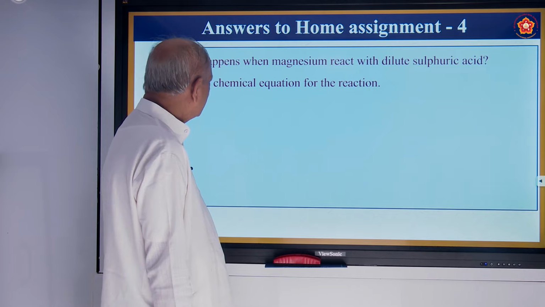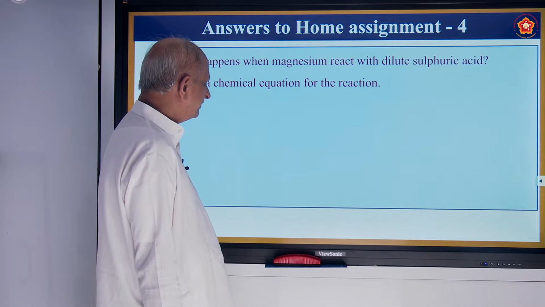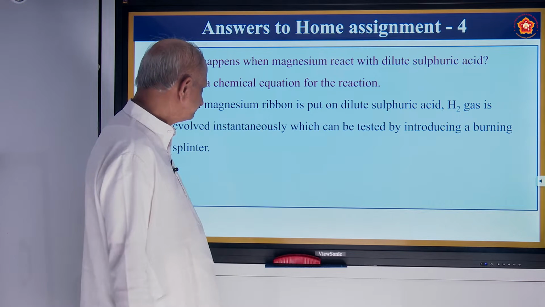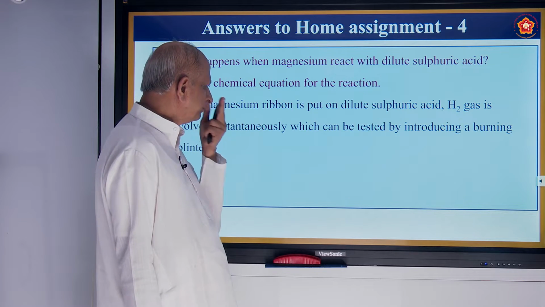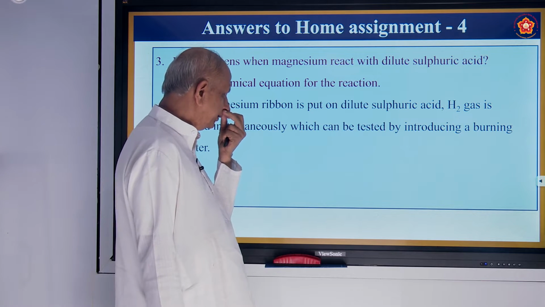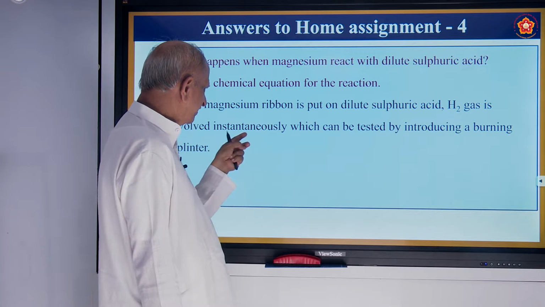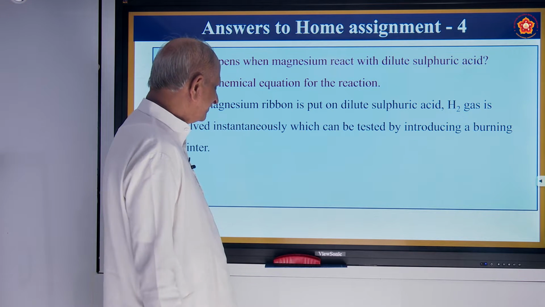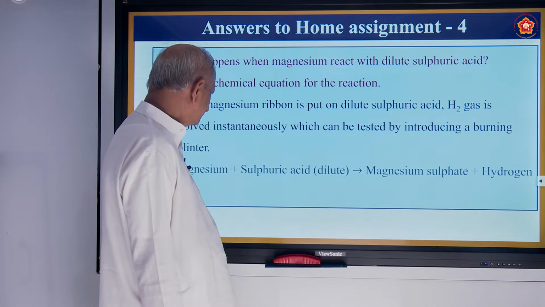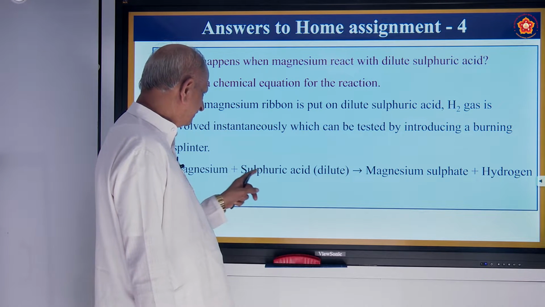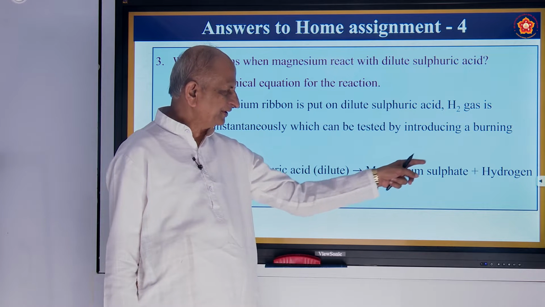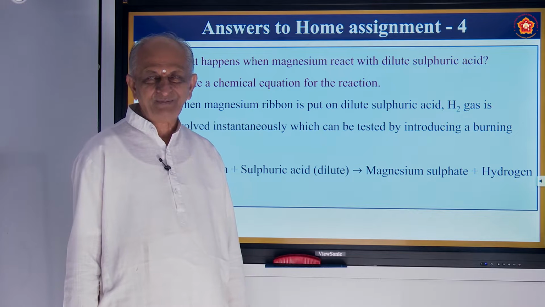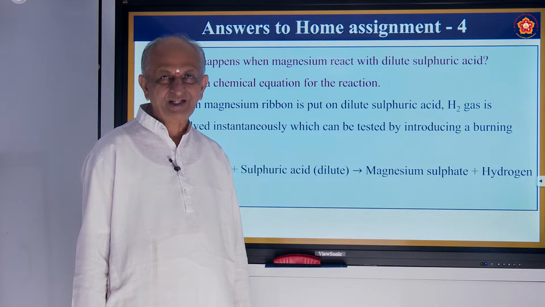Okay. Now the third question. What happens when magnesium reacts with dilute sulfuric acid? Write a chemical equation for the reaction. So when magnesium ribbon is put into the dilute sulfuric acid, hydrogen gas is evolved instantaneously. Means what? Suddenly. It can be tested by introducing a burning splinter. And the reaction is magnesium plus sulfuric acid gives magnesium sulfate plus hydrogen. What is the color of magnesium? Silver white metal, correct?